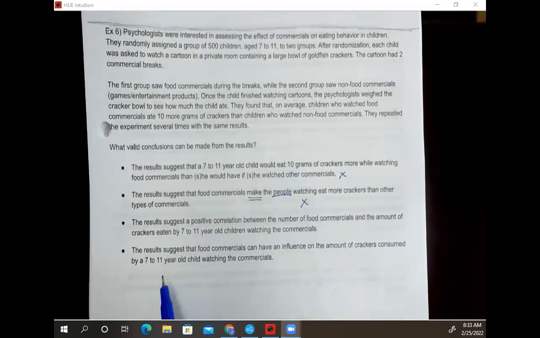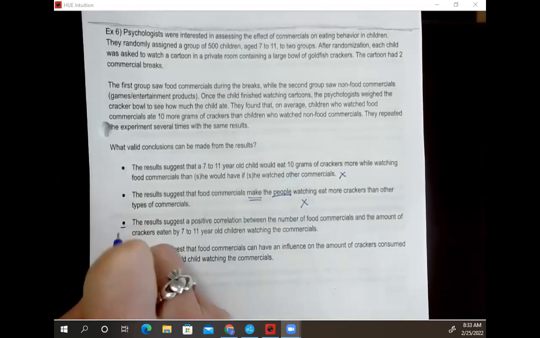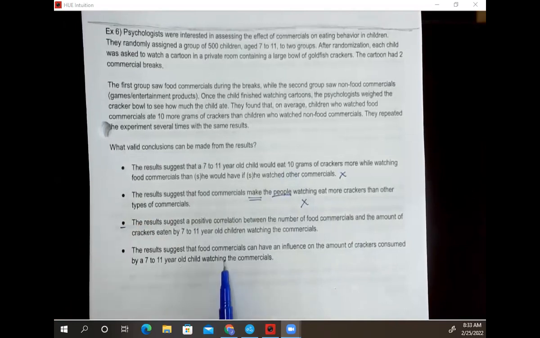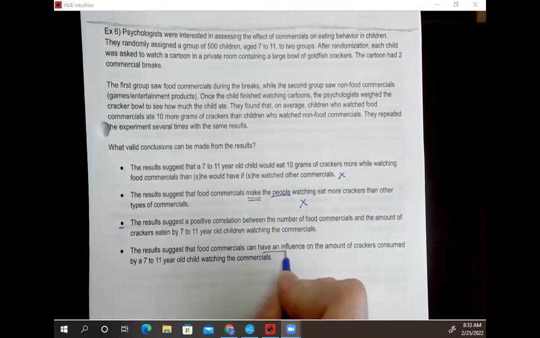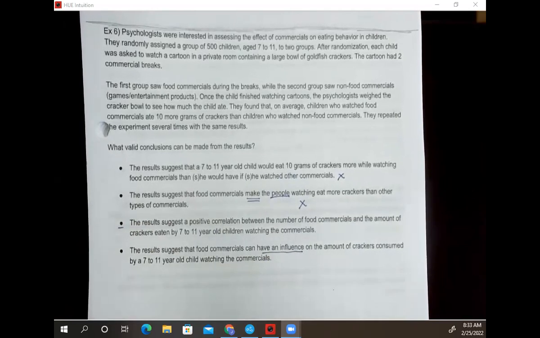Let's take a look at our last one. So this one looks pretty good to me. Our last one says the results suggest that food commercials can have an influence on the amount of crackers consumed by a 7 to 11-year-old child watching the commercials. So I like that it specifies our age group here, okay? But what I don't like is have an influence, because again, correlation and causation are not the same thing.